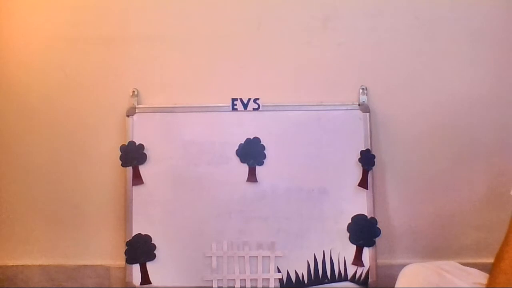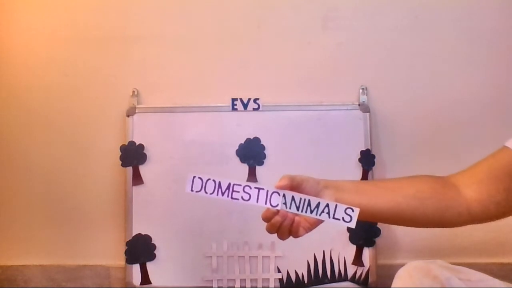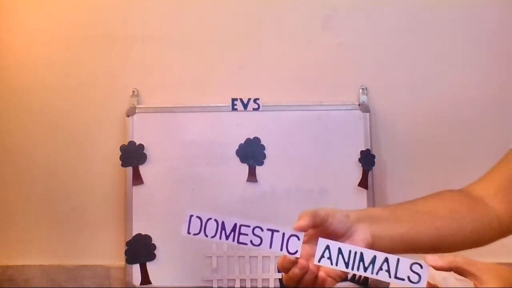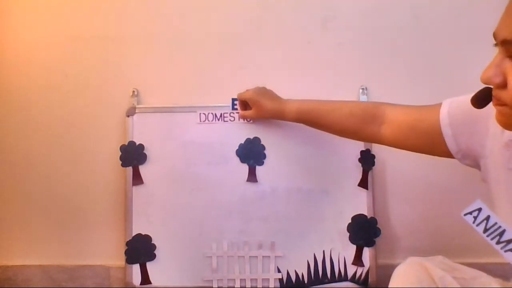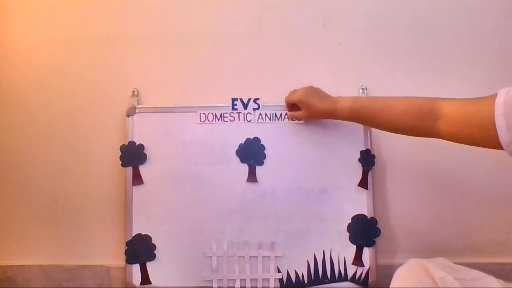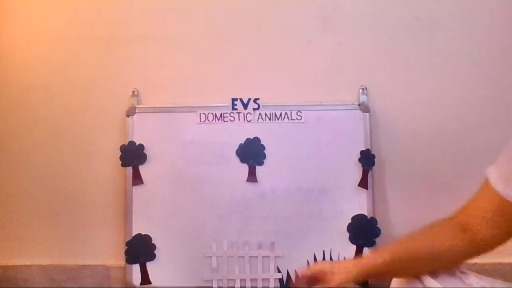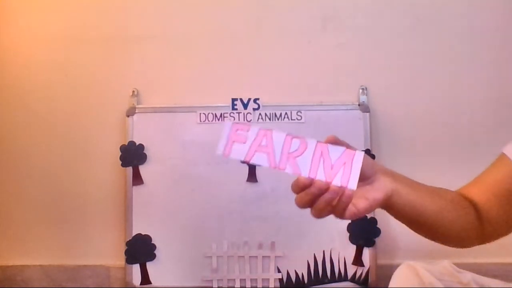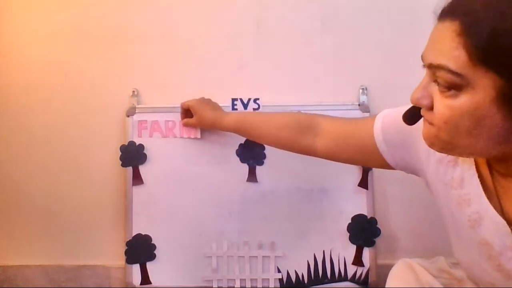So today we will be doing a new topic. We will be doing the topic domestic animals. What topic will we do? We will talk about domestic animals. Let me stick this here. Domestic animals. Domestic animals are those animals which live on a farm. वो वाले जानवर जो फार्म में रहते हैं. So they live on a farm.